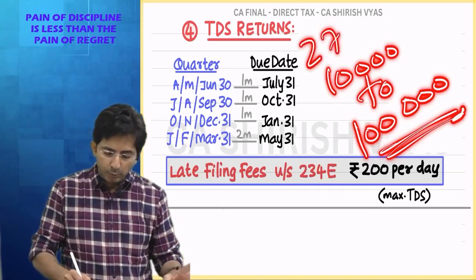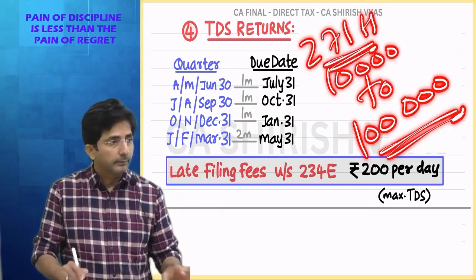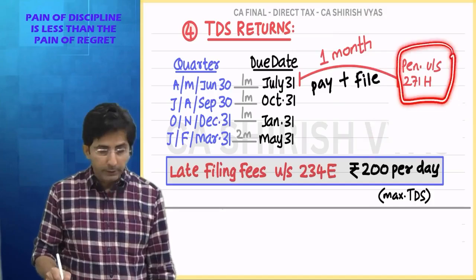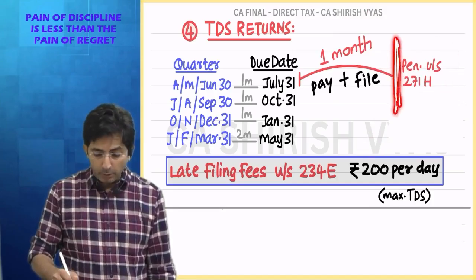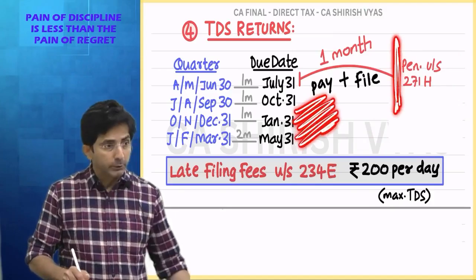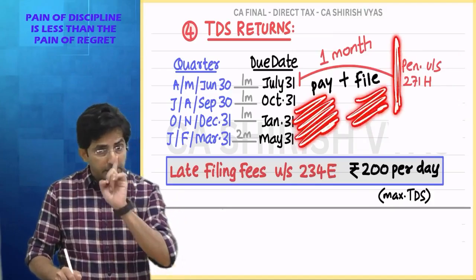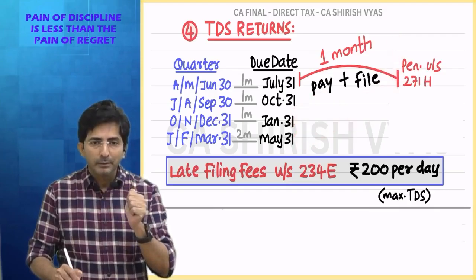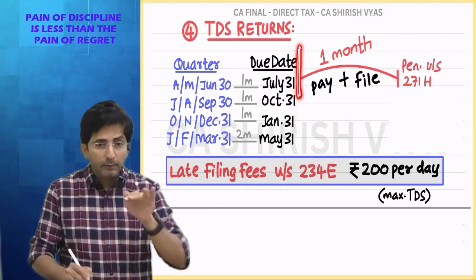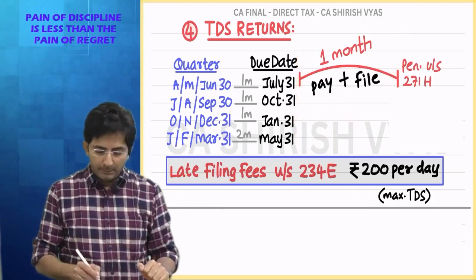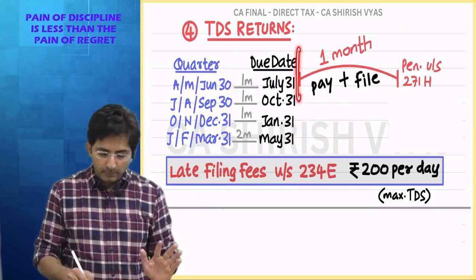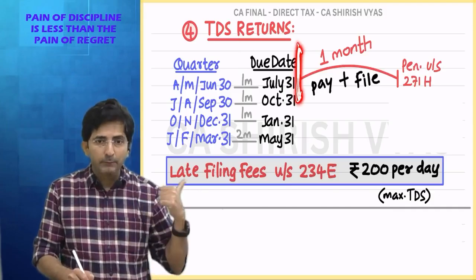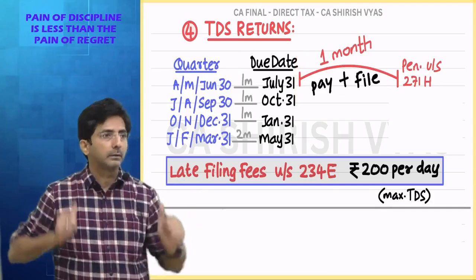And this penalty is under 271H. See, I have written here, look. This section is actually warning you that make sure you pay your TDS dues and file the return latest in 1 month. How am I calculating 1 month? From the due date of the TDS return. After the quarter you get 1 month normal time for filing the return, and from the due date, which means 31st July, you calculate 1 more month.